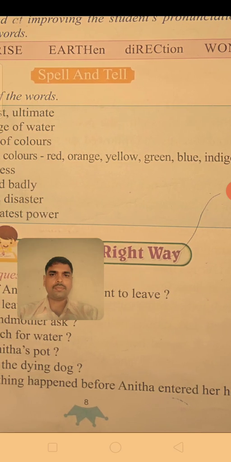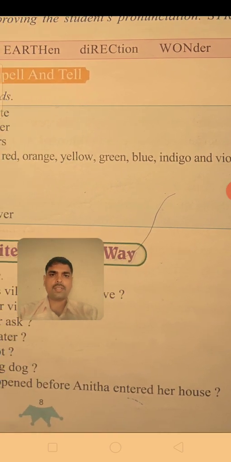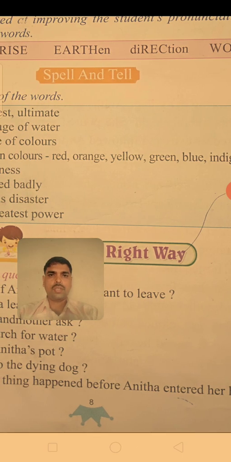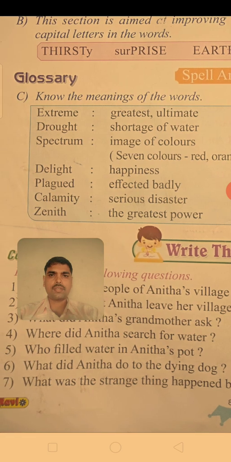You can remember this word. V means violet, I means indigo, B means blue, G means green, Y means yellow, O means orange, and R means red. Delight means happiness. Plagued means affected badly. Calamity means serious disaster. Zenith means the greatest power.